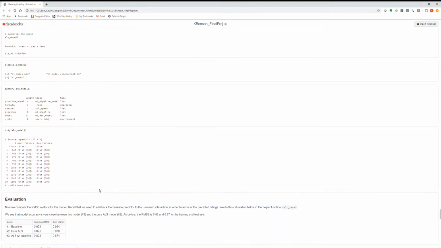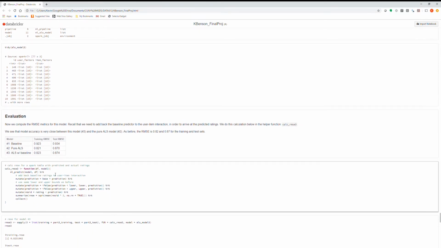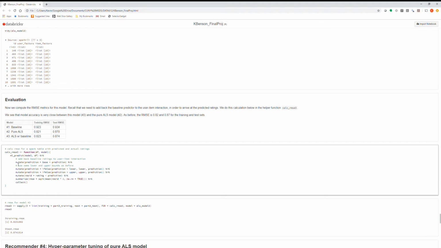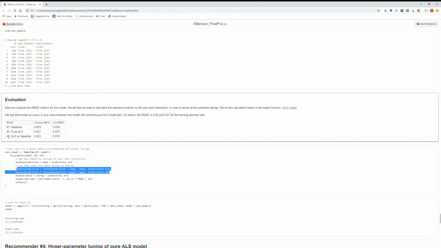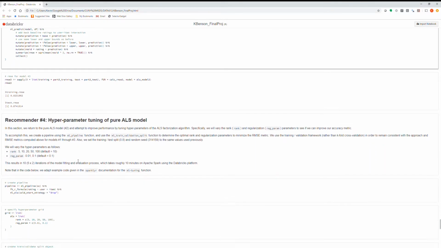Again, I'm not going to go through all the details, but in terms of evaluating the model and computing the root mean squared error, I'll just point out that in the root mean squared error function, I had to add back the baseline predictor to the user item interaction to get the overall rating. And then again, as before, I imposed upper and lower bounds to ensure that the predicted ratings were between 1 and 5. Finally, for model number 3, the model performance was 0.82 and 0.874 for the training and test sets. So very, very close to model number 2, slightly worse, but hardly noticeable between number 2 and number 3.